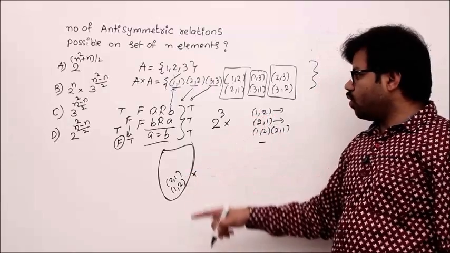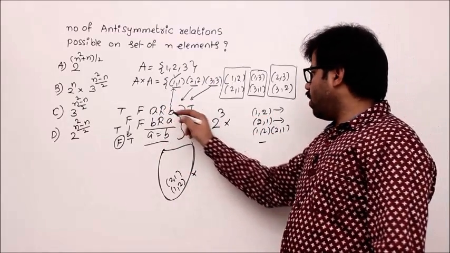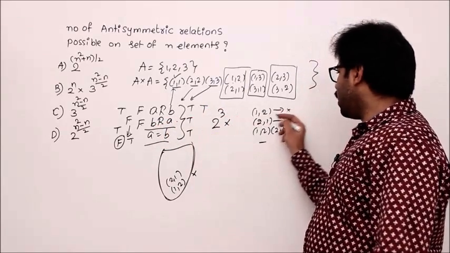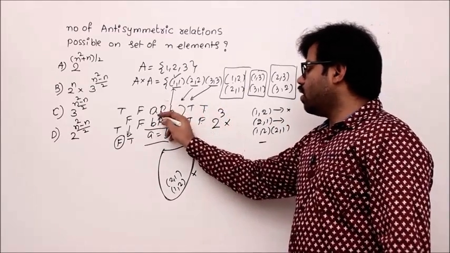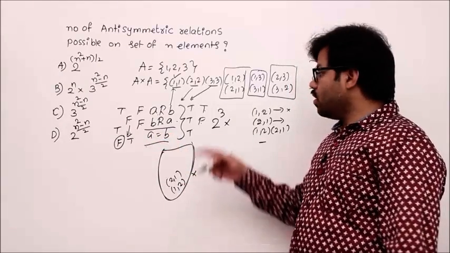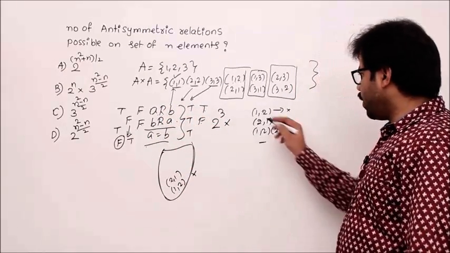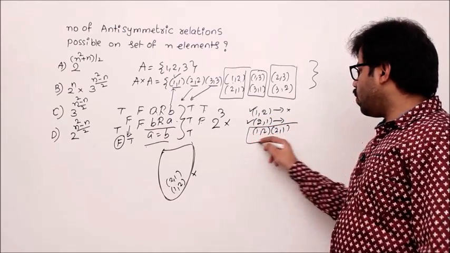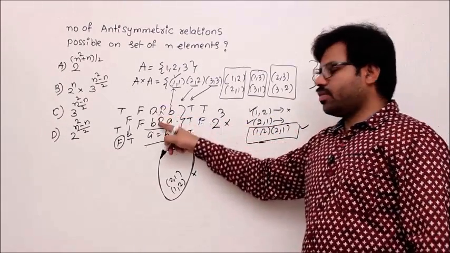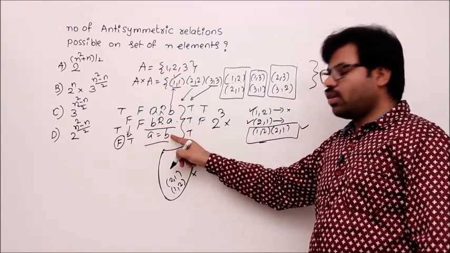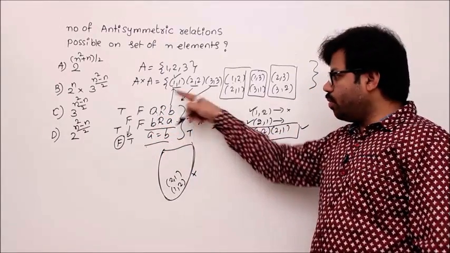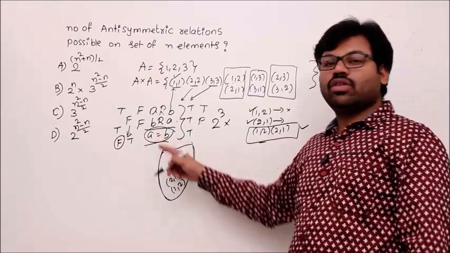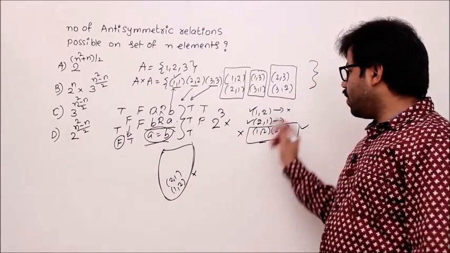If I take only 1 2, no problem, right? Because if I take 1 comma 2, 1 is related to 2 true, 2 is related to 1 false, correct? True and false is false. False implies anything is true, correct? So premises are becoming false whenever you take only one element like 1 2 or 2 1. Premises will become true only if you take 1 2 and 2 1 together. But at the same time, the conclusion also should be true to make the overall formula true. But when you take 1 2 and 2 1, we already know that the conclusion will become false. Apart from this one, everything will work out.